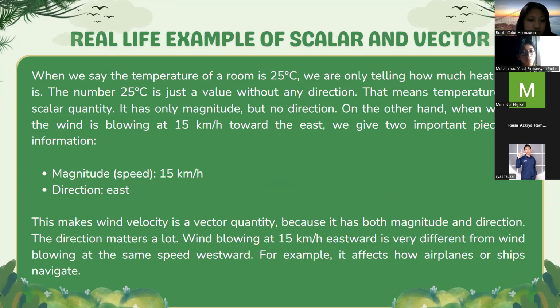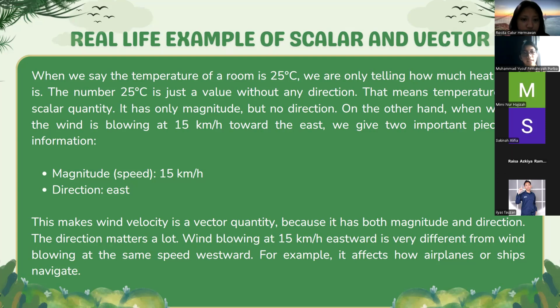A real life example of scalar and vector. When we say the temperature of a room is 25 degrees Celsius, we are only telling how much heat there is. The number 25 degrees Celsius is just a value without any direction. That means temperature is a scalar quantity. It has only magnitude, but no direction. On the other hand, when we say the wind is blowing at 15 kilometers per hour toward the east, we give two important pieces of information.